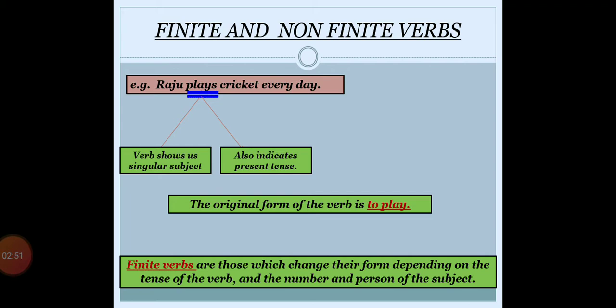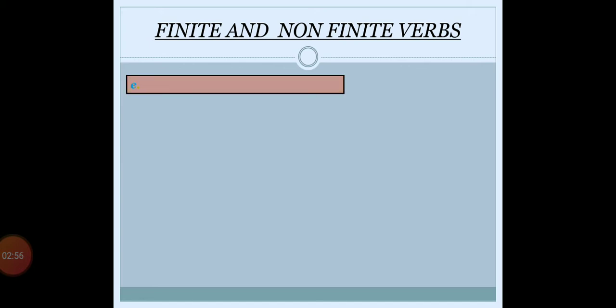Now we will see the second part, that is the non-finite verb. See the example here. The boy wants to play. Here in this sentence, the boy is our subject. The boy is a noun. The baby, okay, it's a spelling mistake. Consider it as boy. And boy is singular.